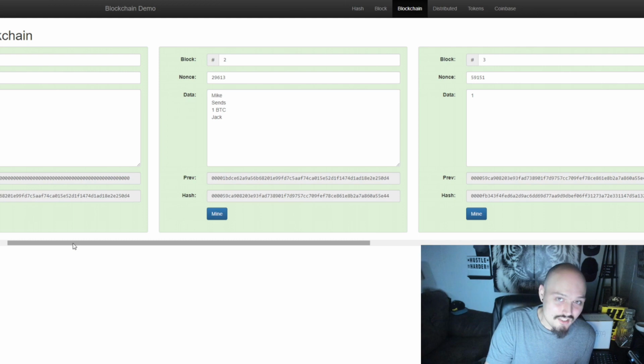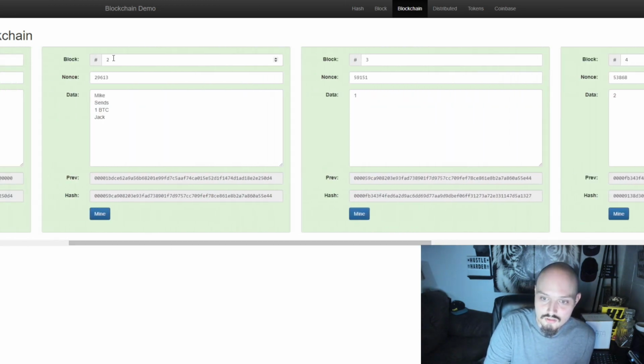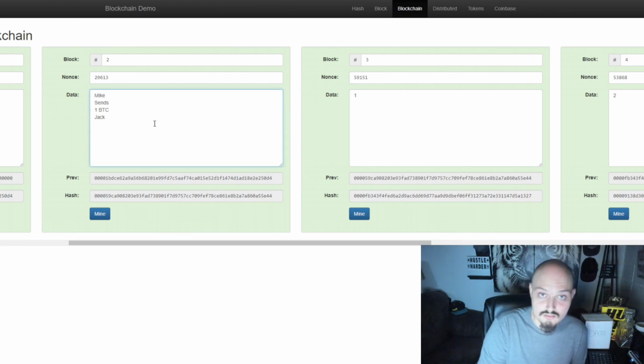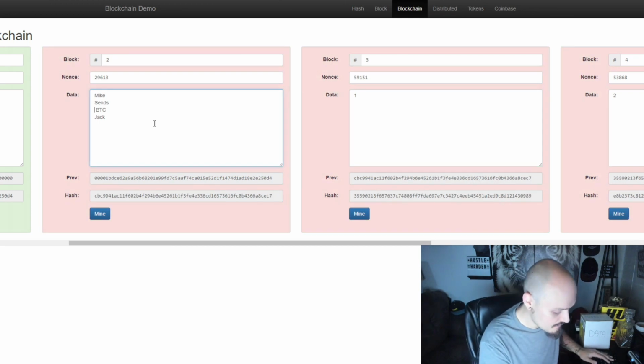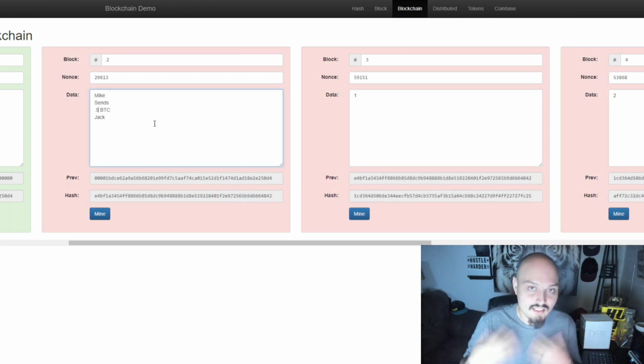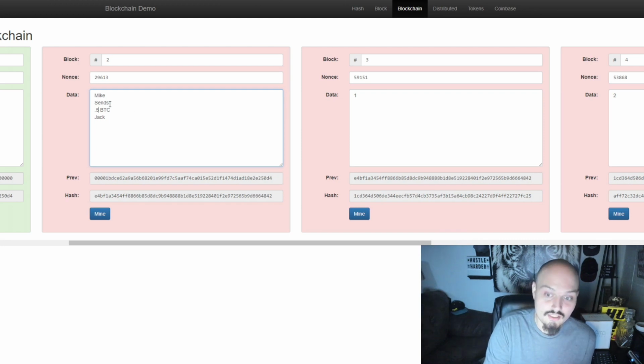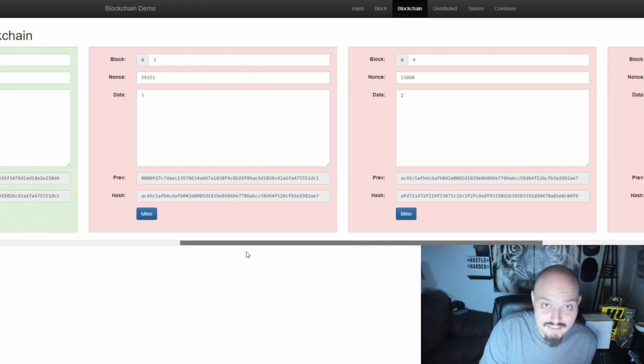So now we mentioned that the blockchain is unchangeable and immutable, but how exactly does that happen? Well, let's say that someone wants to go back to block number 2, and all of a sudden they want to change something. So they receive their 1 Bitcoin, but maybe they want to say, hey, you only sent me half of a Bitcoin. So we're going to go back, change this, and mine it. Now Mike has only sent half of a Bitcoin. But what has happened? You'll notice that the blocks on the right are now red. Why did that happen?